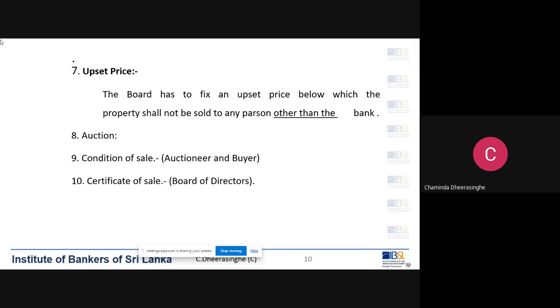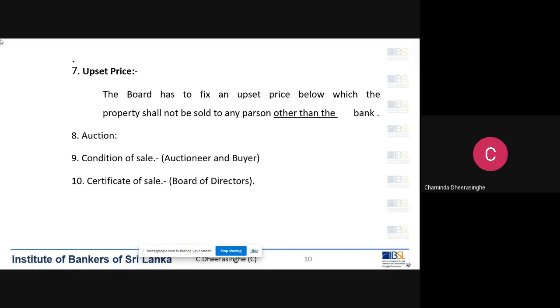It depends on the internal processes and procedures. Some banks, the legal department prepares; in some other banks, the recoveries department prepares. However, the bank officers prepare the upset price, then they put the board paper to the board, and the board will approve that.